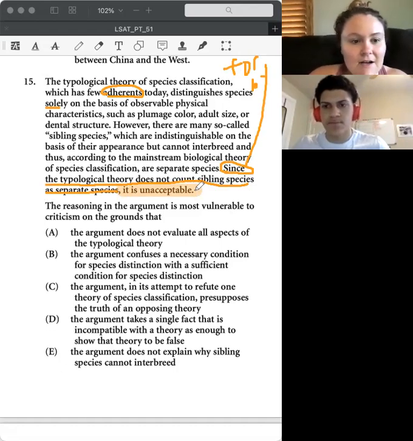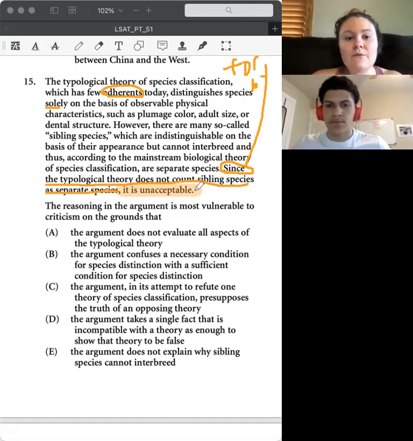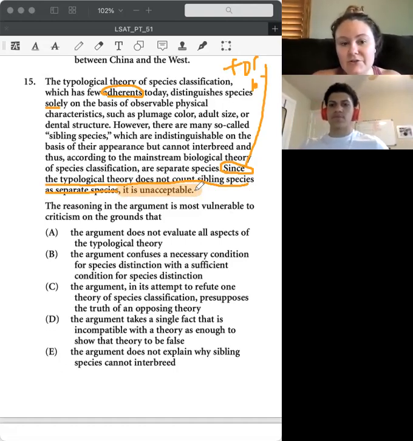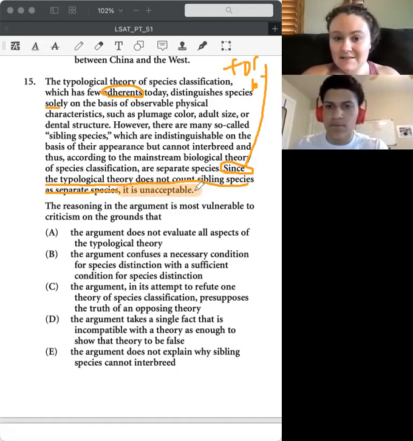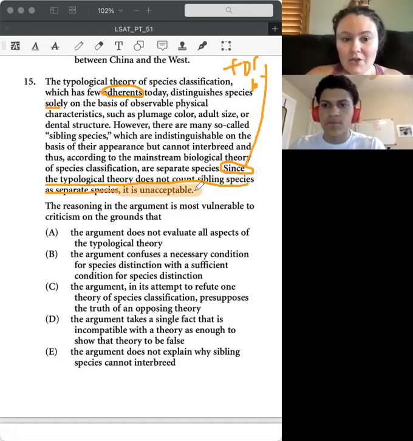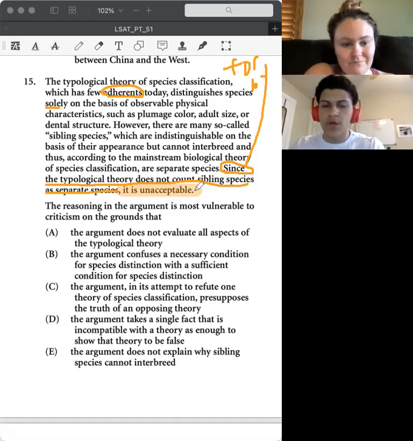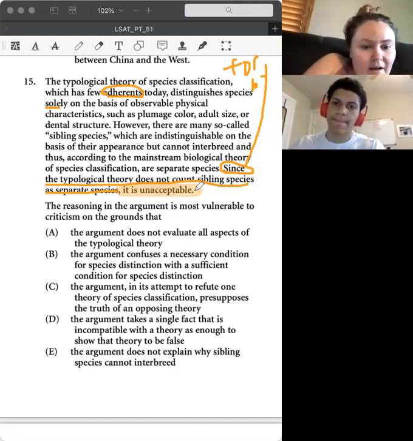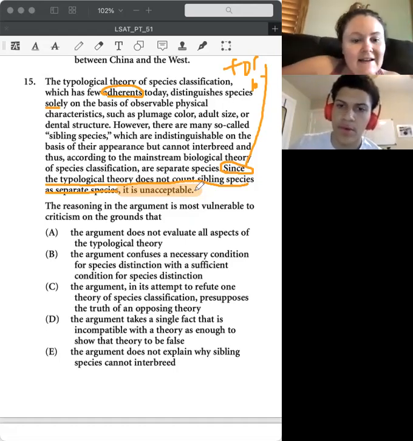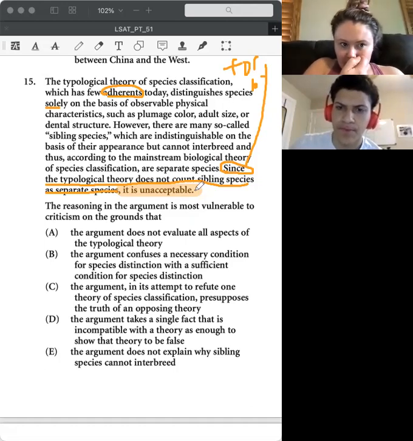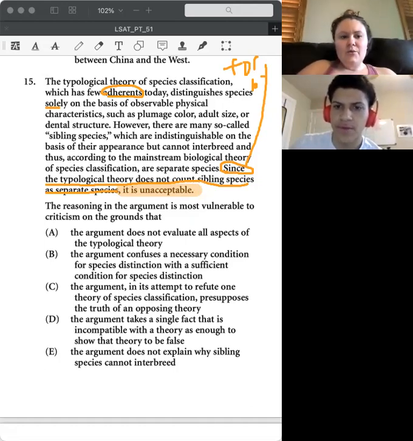And why does that matter? Because sibling species are indistinguishable in appearance, but they're not able to interbreed, and they are separate species. So the theory is wrong, essentially. What is the flaw here? This is really bad reasoning.